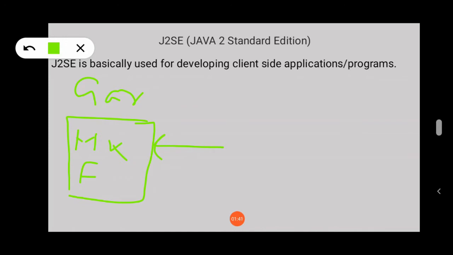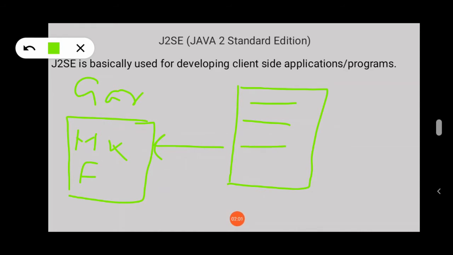At that time you want to maintain how much stock is available, how much stock has been sold, and how much stock will be needed in the future.